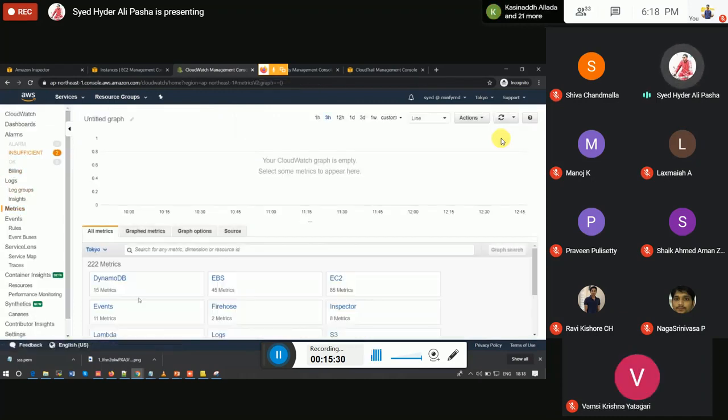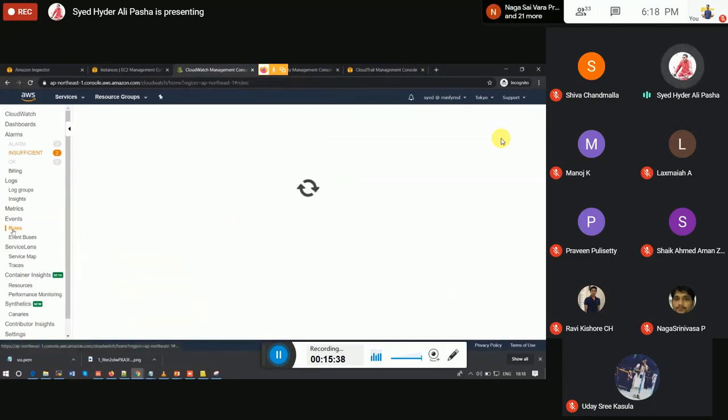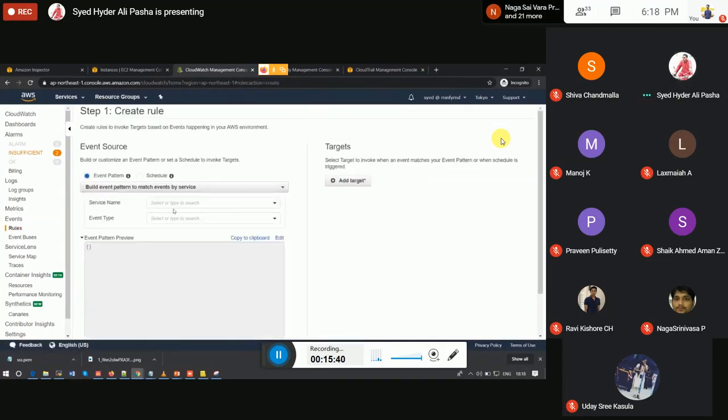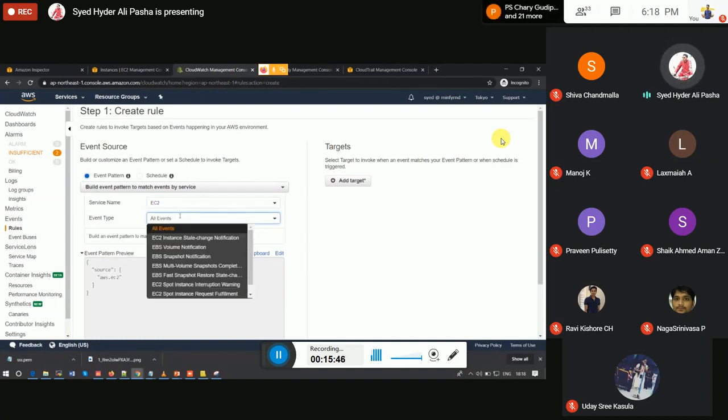Here we can find the metrics. There are many metrics for each and every AWS service, and these are the rules. Here we can create a rule for EC2 all events.